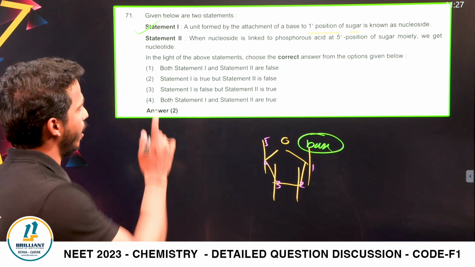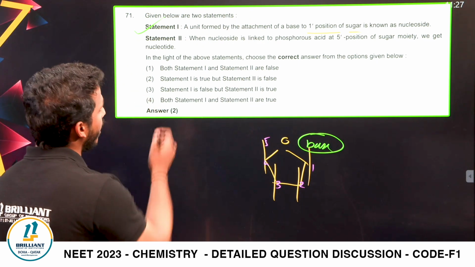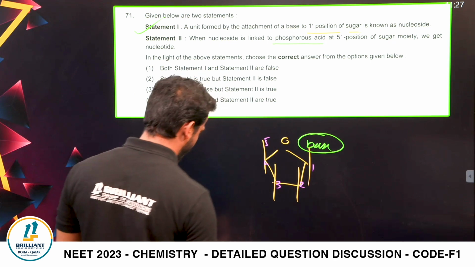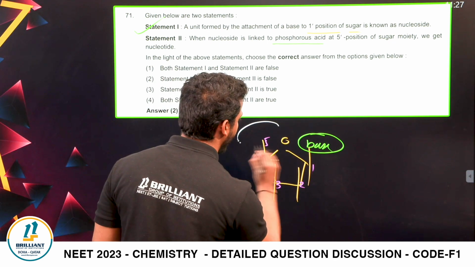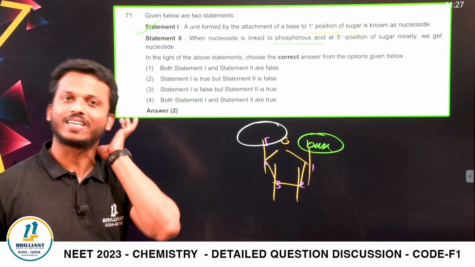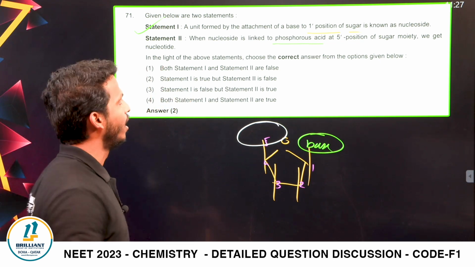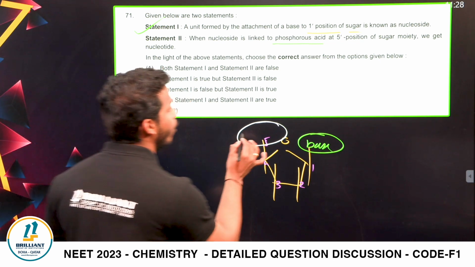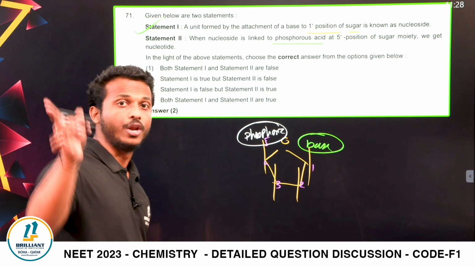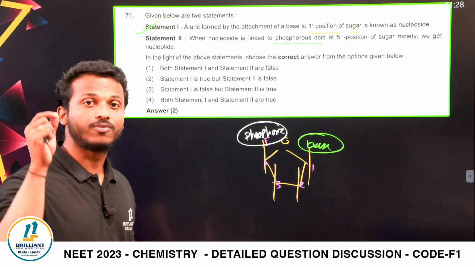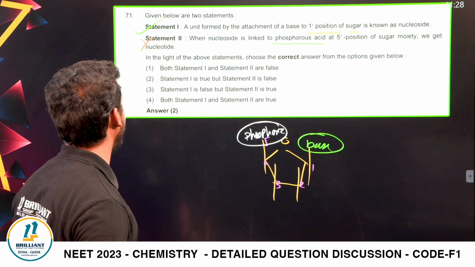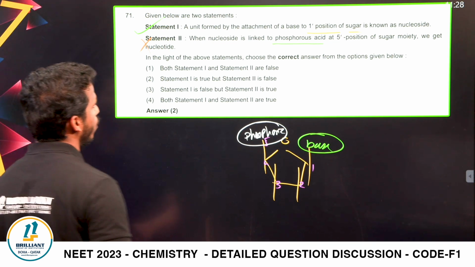It's correct. But this nucleoside is linked to phosphorus acid at the 5' position. Dear all, which one is the 5' position? This is the 5' position where H3PO4 is attached. Is it correct, dear all? No, phosphoric acid. Phosphoric acid is present there. If phosphoric acid is present, then it is called a nucleotide. But they mentioned phosphorus acid. It is wrong, dear all. So statement 1 is correct, statement 2 is wrong. So the assertion is true, the reason is false. Option number 2.